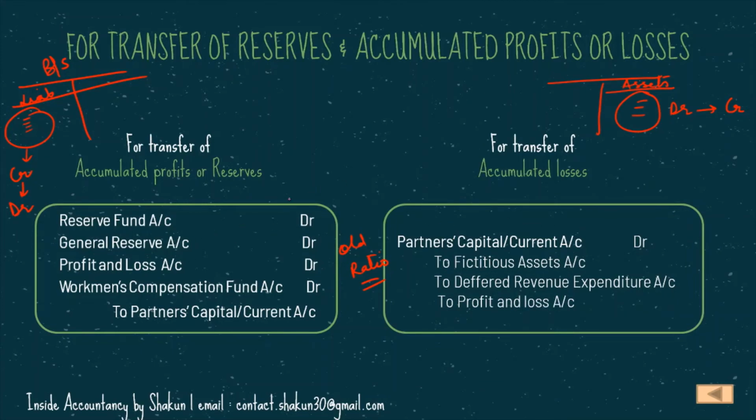If you notice, I have not written investment fluctuation fund or reserve here. Why have I not written it here? Because this is transferred to realization account, because investments are transferred.